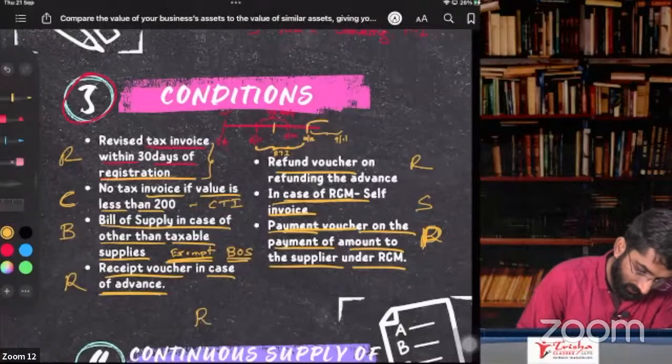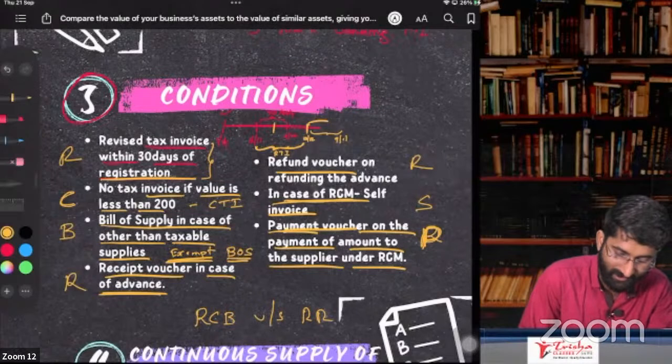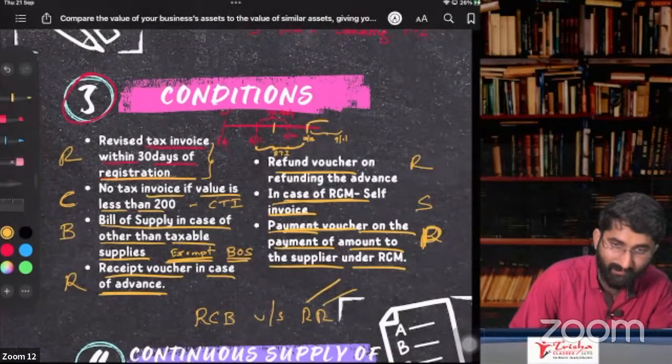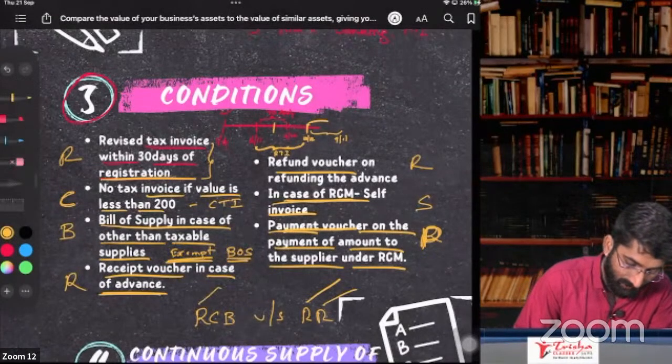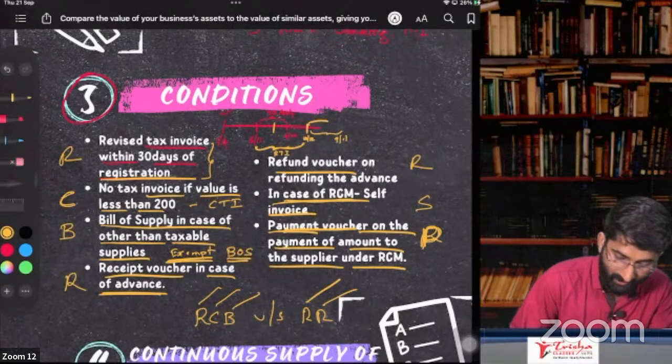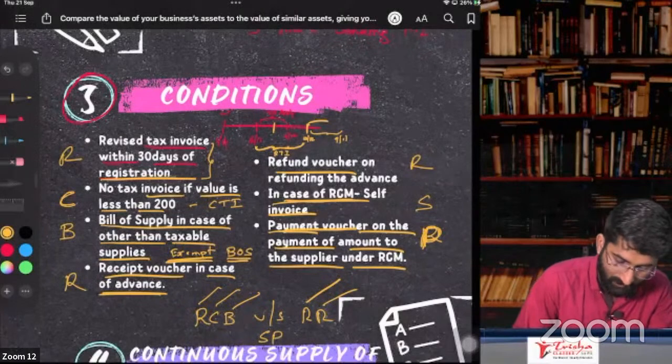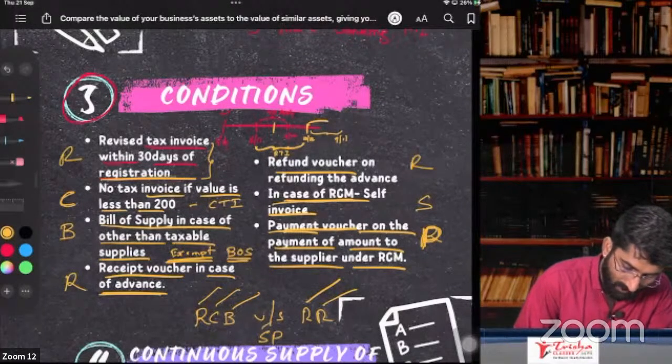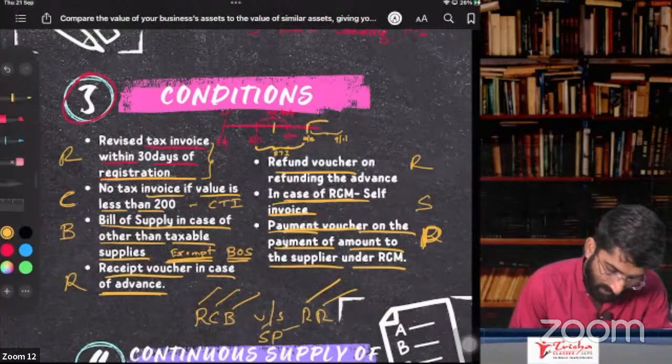RCB versus RR. It's not Rajasthan Royals. It is receipt voucher, refund voucher. RCB stands for revised tax invoice, consolidated tax invoice, bill of supply. And SP, what is SP? Self invoice and payment voucher.